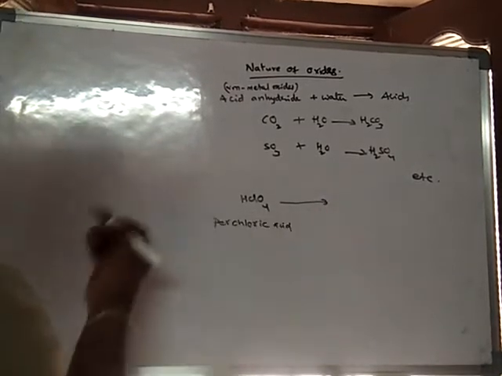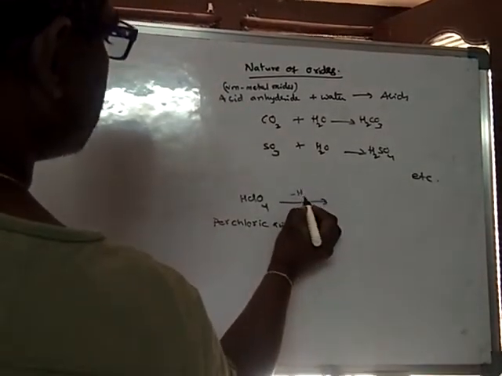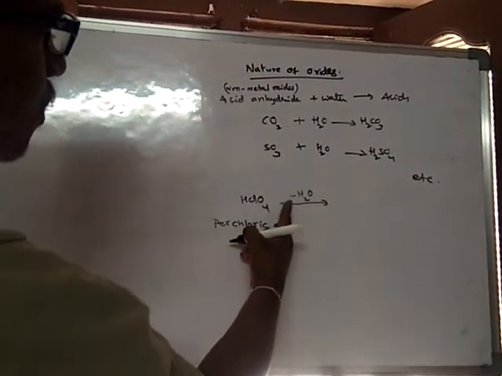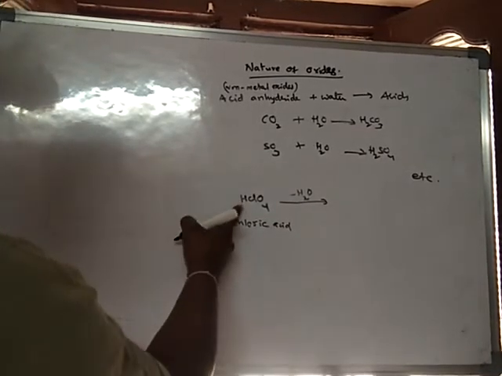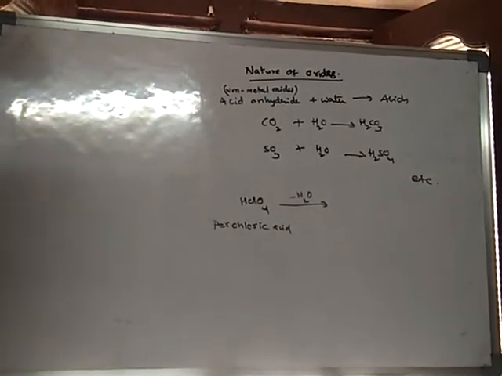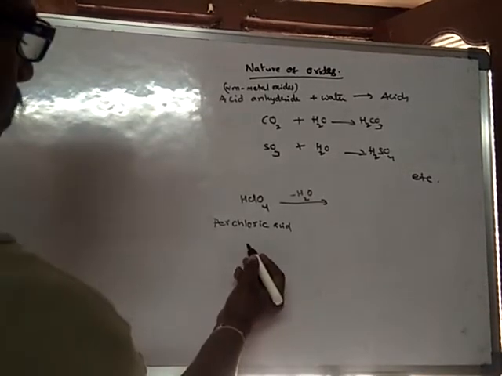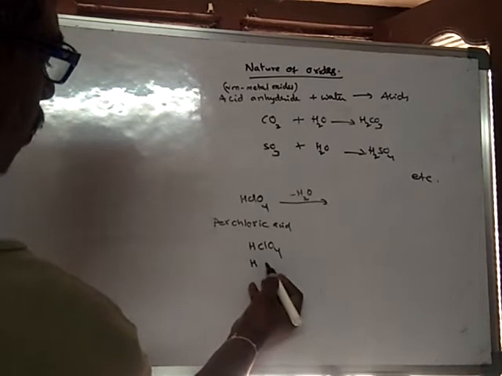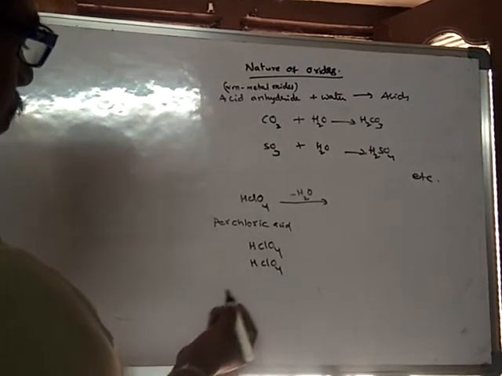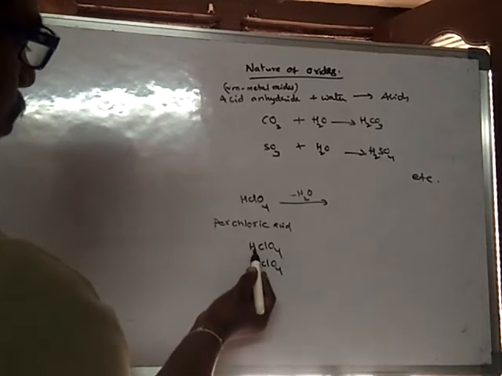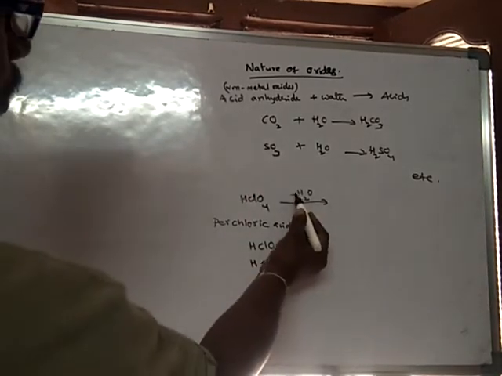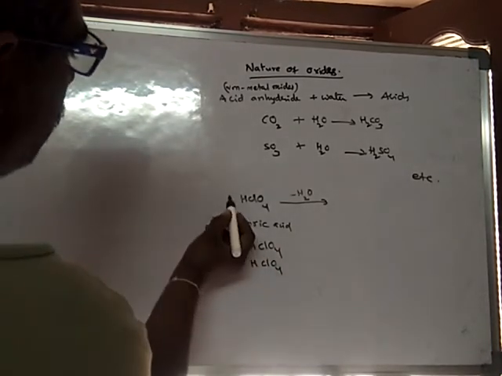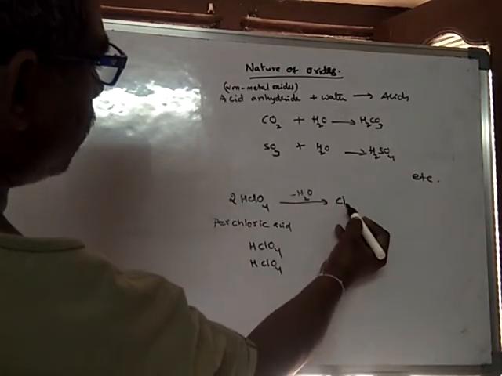From any acid, if you remove water molecules, how can you remove them? A water molecule contains 2 hydrogens, but here there is only 1 hydrogen. So how to remove water? Look here: 2 HClO4 molecules together lose 2 hydrogens and 1 oxygen. When they lose 2 hydrogens and 1 oxygen, they form Cl2O7.